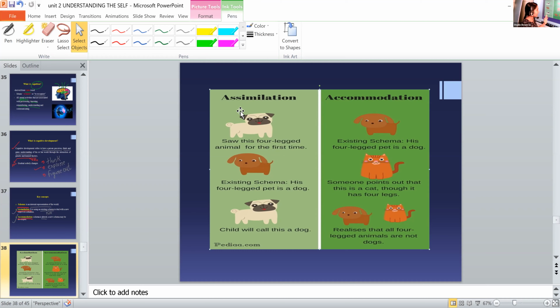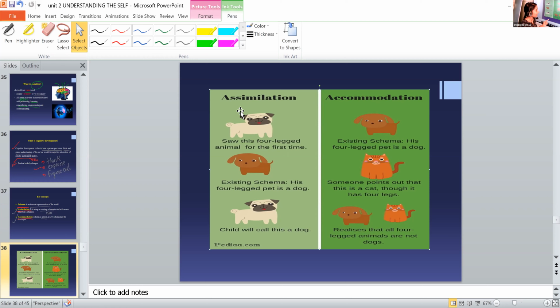Okay, then in another example, he sees a 4-legged animal, but that is a cat, not a dog. So first the existing schema for the child is that a 4-legged animal is a dog. Here he sees a cat with 4 legs.